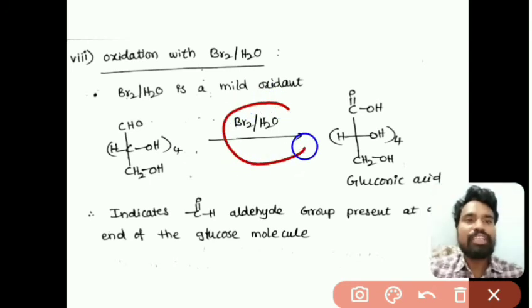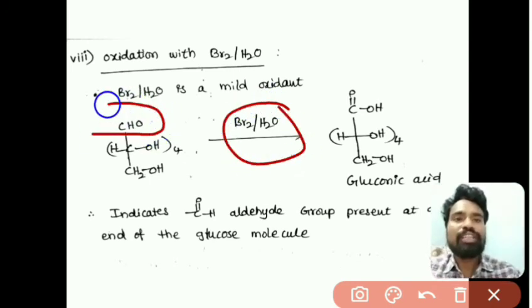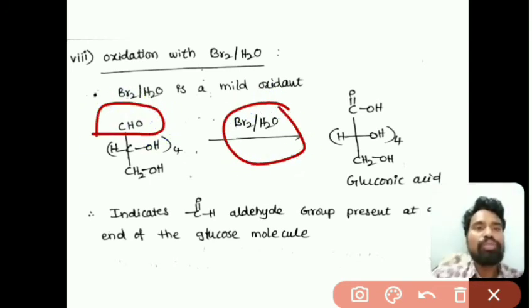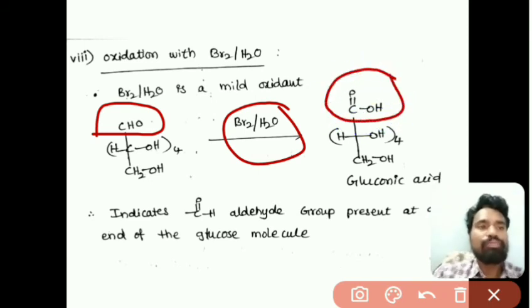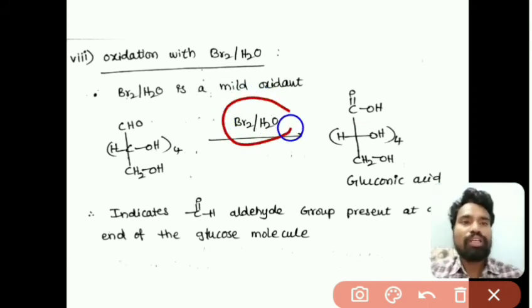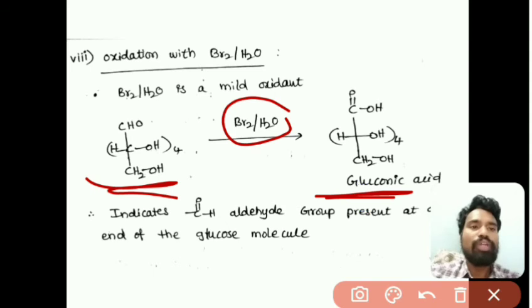This will oxidize the CHO group to the COOH group, right. So by the reaction with bromine water, by oxidation, glucose forms gluconic acid.